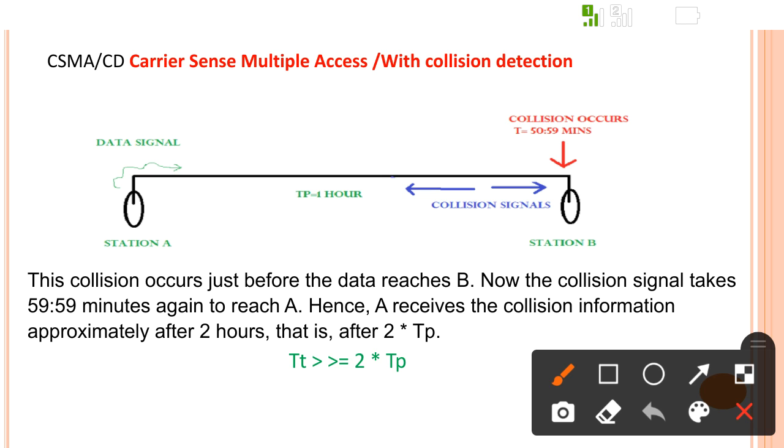So it is fixed that whether the collision happens near the station or at the last moment near the next station, the transmission time should be greater than 2 TP, so that the station gets aware that its signal has collided and stops sending data.